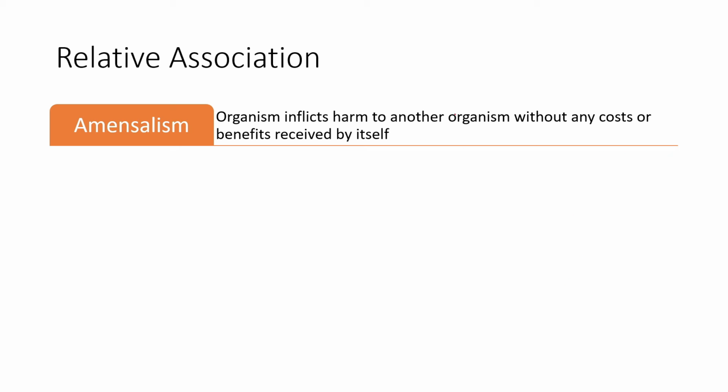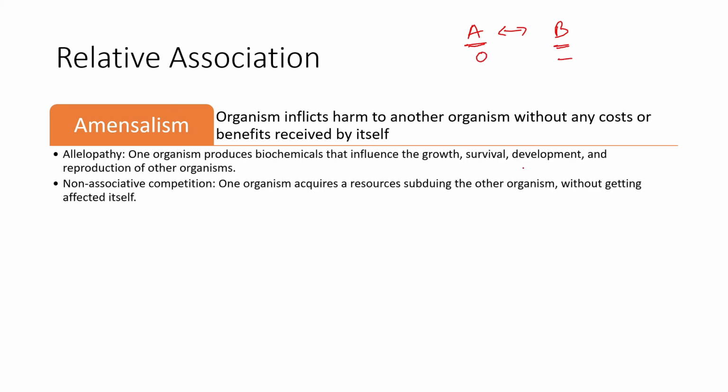Amensalism is a kind of interaction where one inflicts harm while the other is unaffected. Let's say A and B. So A is unaffected while B is getting harmed, okay, in a manner, then that is amensalism. Now there can be two different types.